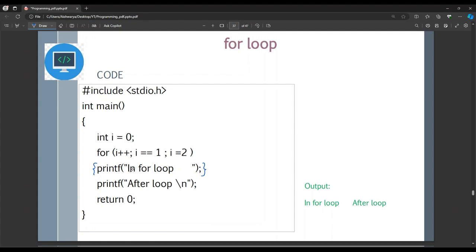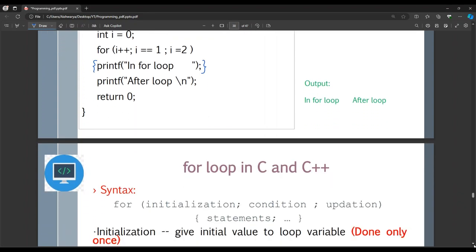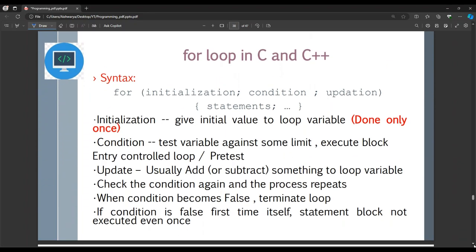But this printf in for loop is printed only once because of the condition of the for loop. So let us understand how for loop exactly works. For loop in C and C++ will have this generic format. For is a keyword. Then we do initialization. We write it before the first semicolon, and between the first and second semicolons, we check the condition, and then we execute the statements.